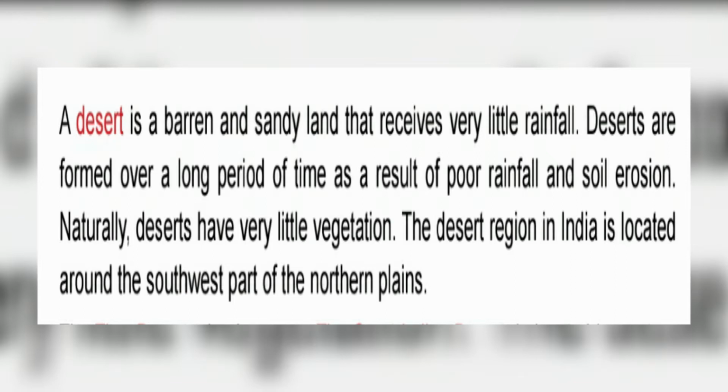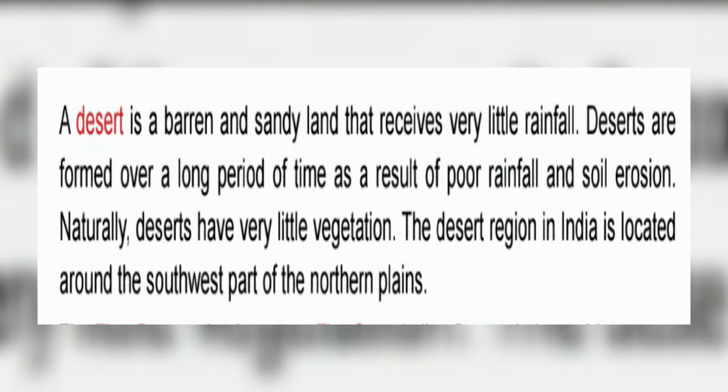Deserts are formed over a long period of time as a result of poor rainfall and soil erosion. How are the deserts formed? It is because of the poor rainfall. There is no rainfall at all. Once in a year, that too it is a very low amount of rainfall in the deserts. And soil erosion. Soil erosion means that topsoil is carried away by the wind from one place to another. It is called soil erosion.